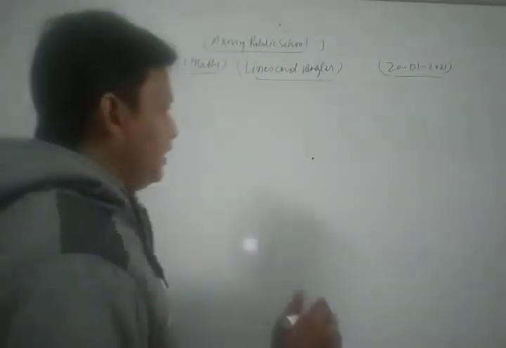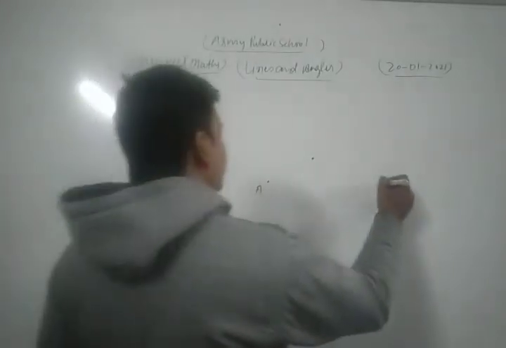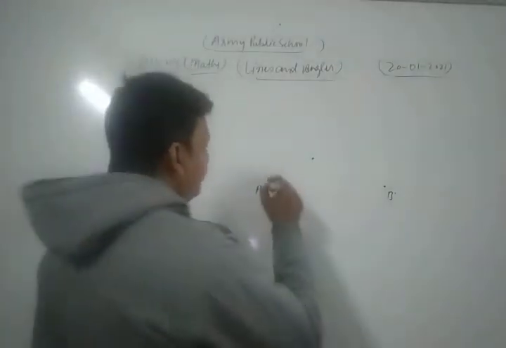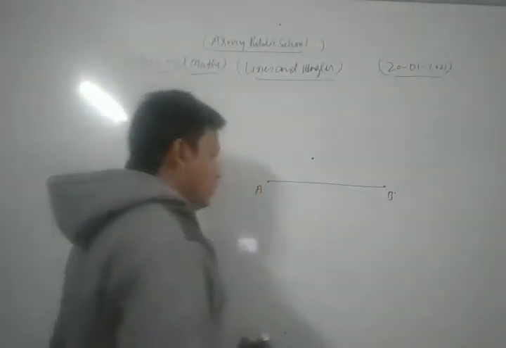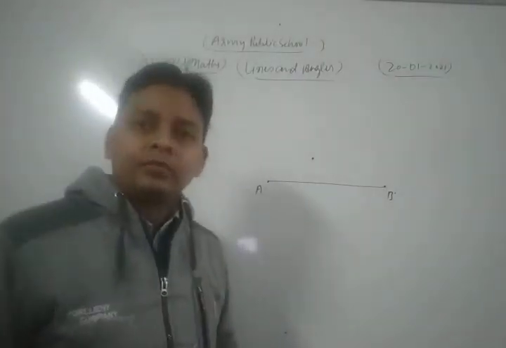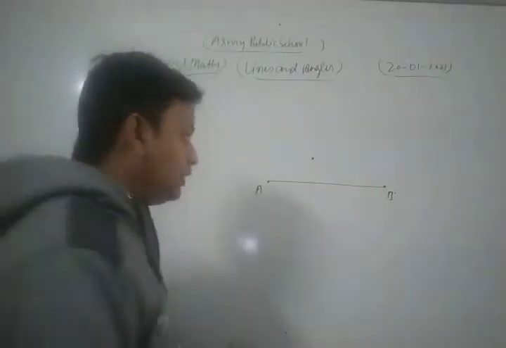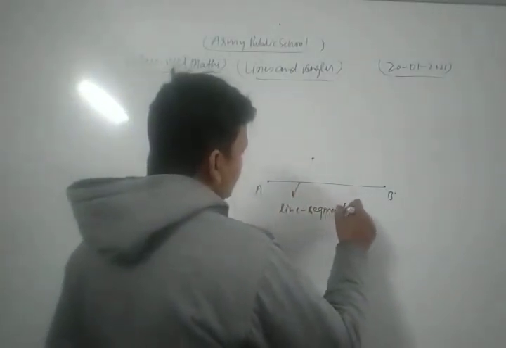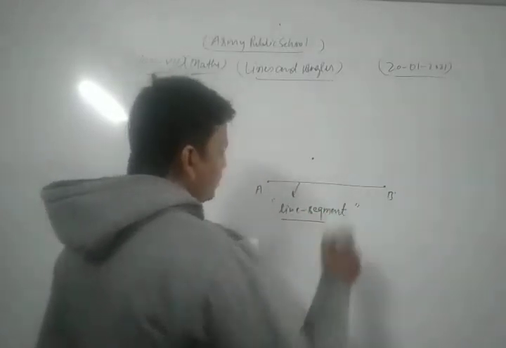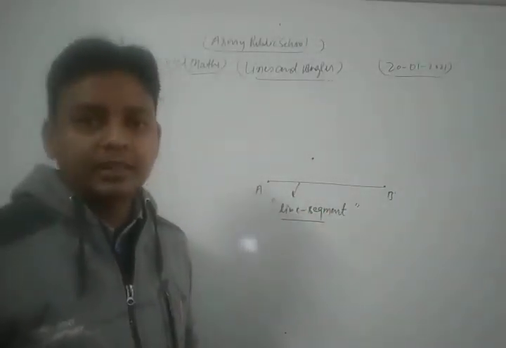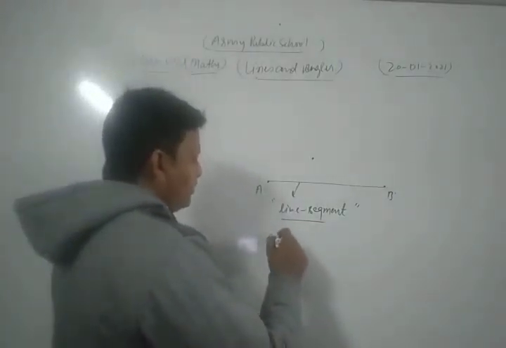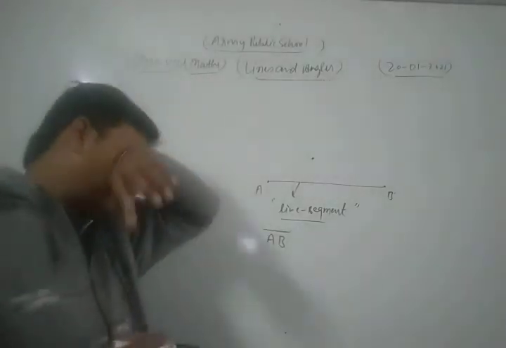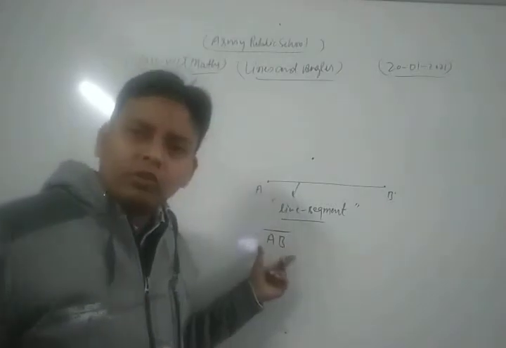Let's see, dear students. Suppose we have two points A and B, and if we just join AB, then it is said to be a line segment. If we simply join these two points, it is said to be a line segment, and it is denoted in this way, AB bar. So any line segment is denoted in the form of AB bar.